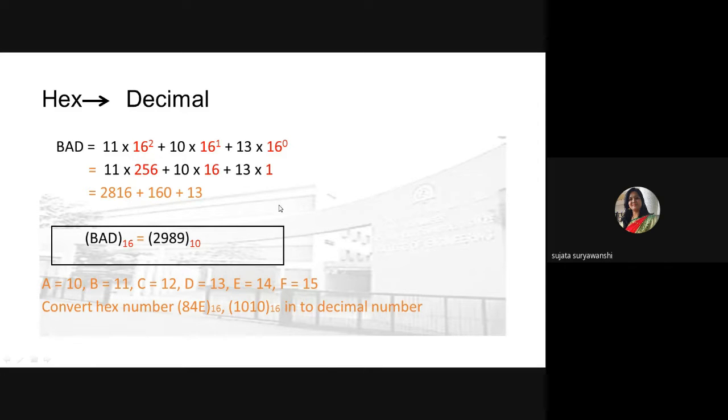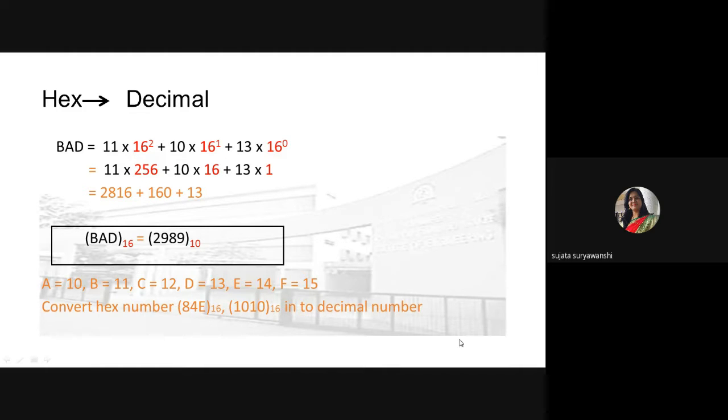I'm multiplying each digit of the hex number by the base of hex only. Similarly, binary to decimal, then I'm multiplying each binary digit by 2 raised to the power, means the base of the binary number system only. So just remember, write down that step and do all the homework.